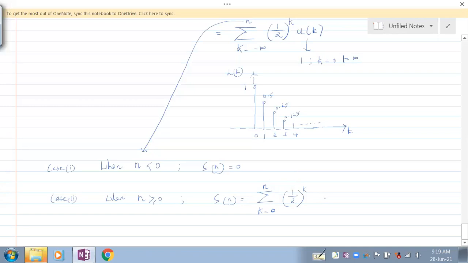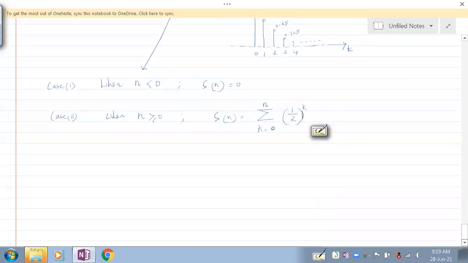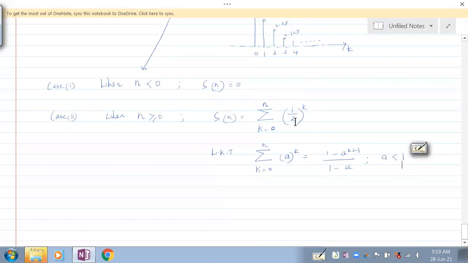So it would be what? By standard summation. What is the standard summation? We know that summation k ranging from 0 to n of a to the power k is 1 minus a to the power n plus 1, divided by 1 minus a, when a is less than 1. So since half is less than 1, we can use this particular standard summation.